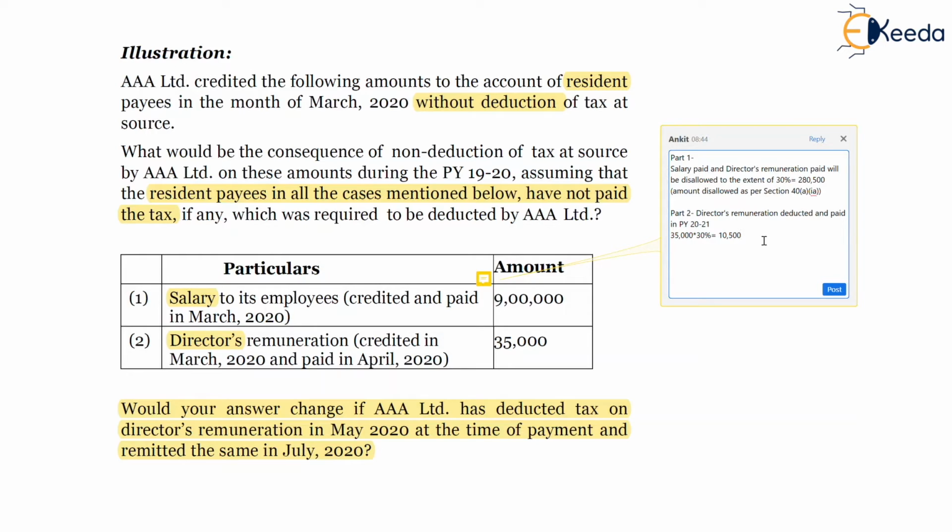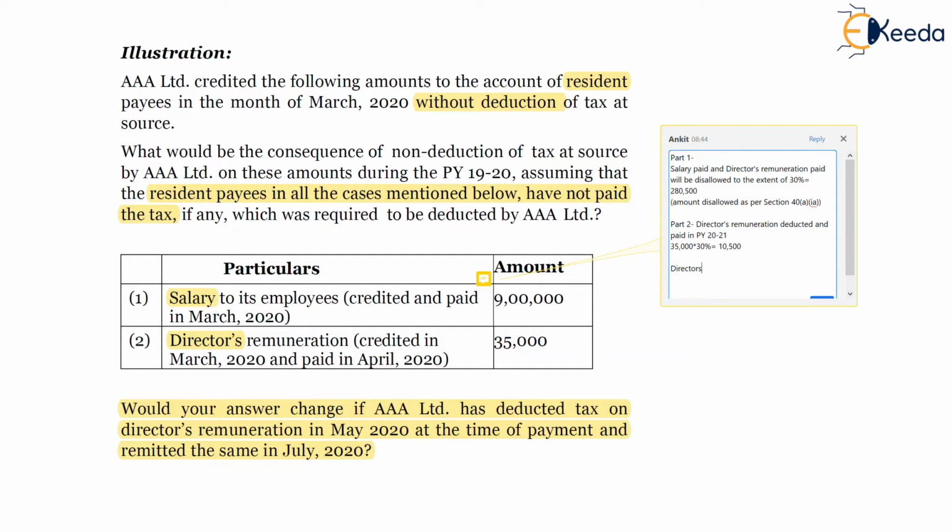To put it differently, the 70%, which was allowed to the SSC in previous year 1920 on account of director's remuneration, won't be allowed in previous year 1920 as taxes are deducted in May 2020. Accordingly, since taxes are deducted in previous year 2021, expenditure will be allowed only in the subsequent previous year.